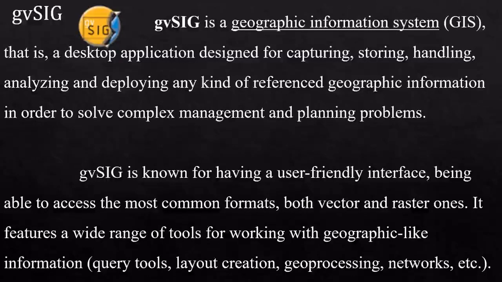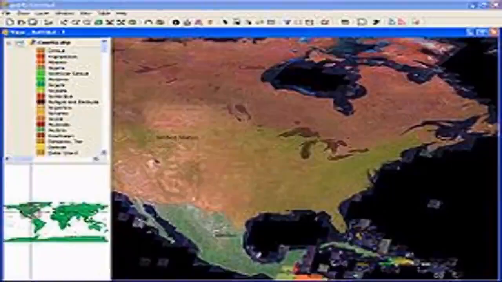So GVSIG is known for having a user-friendly interface, being able to access the most common formats, both vector and raster ones. It features a wide range of tools for working with geographic-like information, query tools, layout creation, geoprocessing, networks, etc. So this is the layout of GVSIG software.